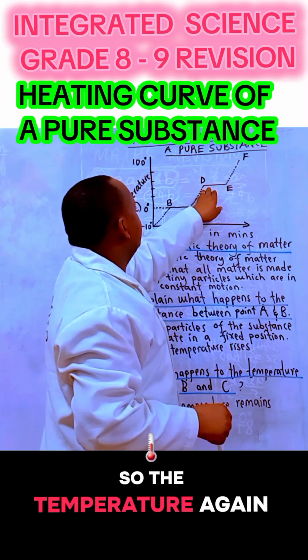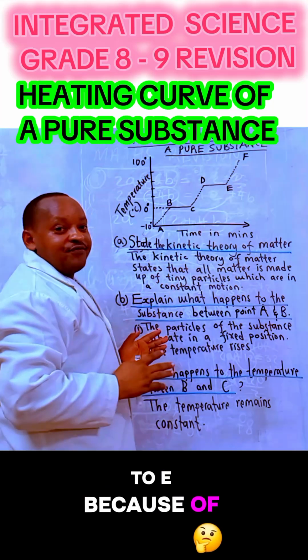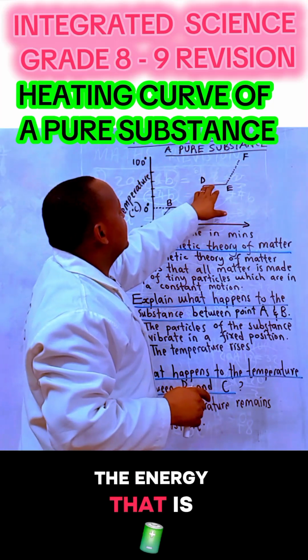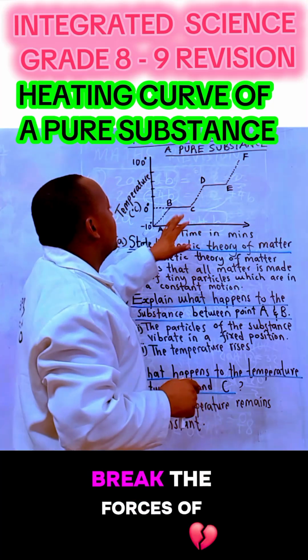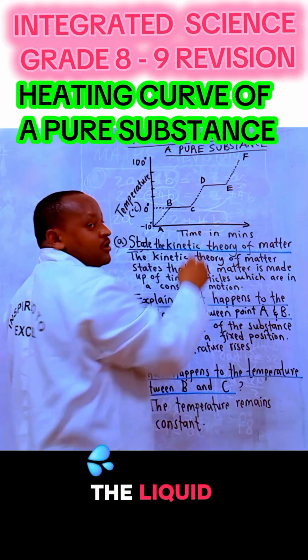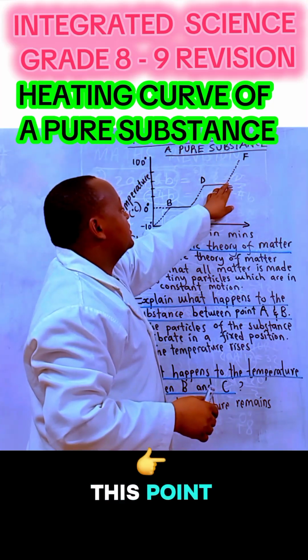So the temperature again is constant at D to E because of the energy that is being used to break the forces of attraction within the liquid. Now it becomes gas at this point.